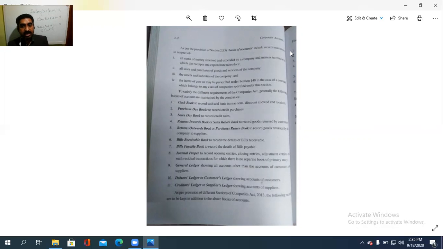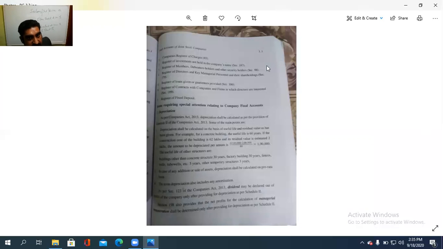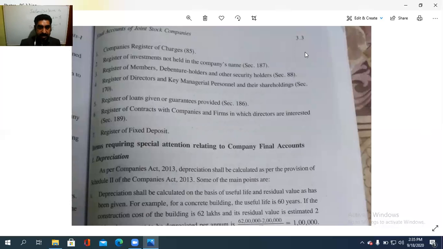പിന്നെ, അതിനകത്ത് കമ്പനീസ് ആക്ട് പ്രകാരം ഏതൊക്കെ ബുക്സ് ആണ് വരുന്നത്? Cash book, purchases day book, sales day book, returns inwards or sales returns book, then returns outwards or purchase returns book, പിന്നെ bills receivable book, bills payable book, journal proper, general journal, then debtors ledger as well as creditors ledger, and along with that, other than the books prepared, the company's register of charges, register of the investments not held in the company's name, register of the members, the debenture holders and other security holders, register of the directors and key managerial personnel and their shareholdings, register of the loans given and also the guarantees provided, register of the contracts with the companies and firms in which directors are interested, and register of the fixed deposits also.